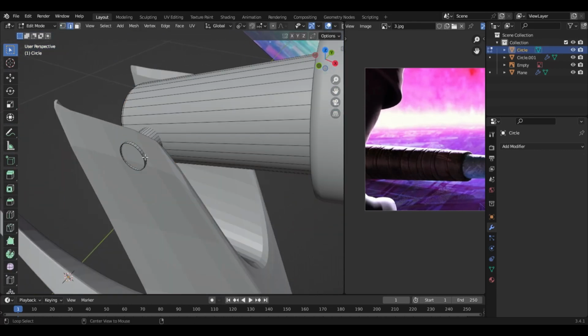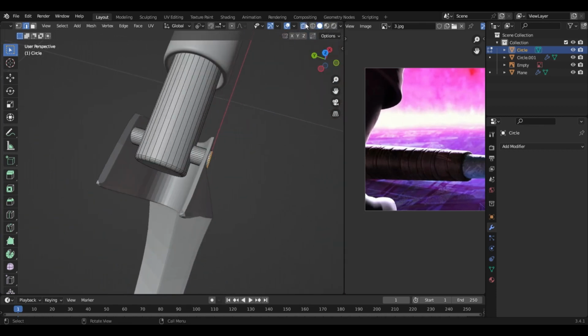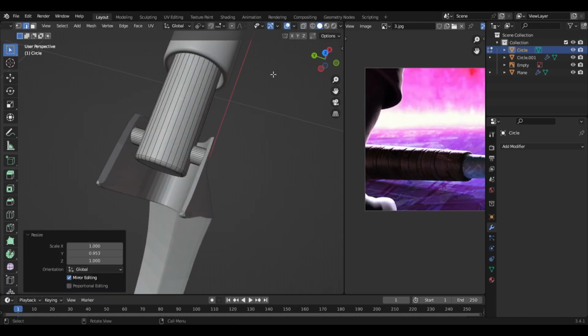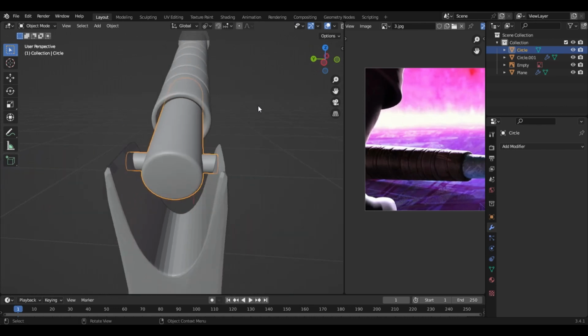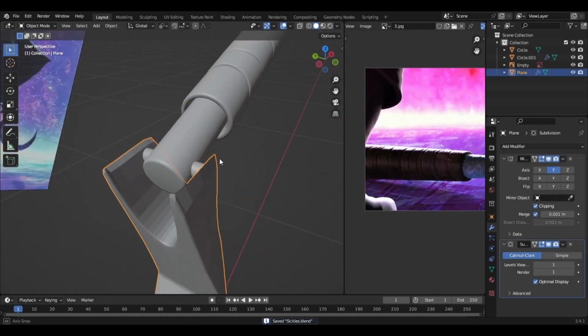And also, unfortunately, we have done something wrong here. Select this one, and select this one as well. Press S Y, and that's it. You can also right click and shade smooth this one.